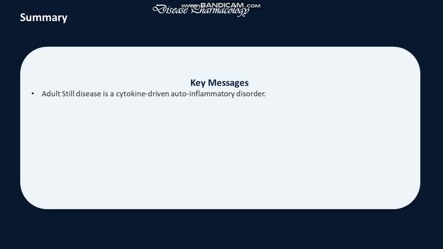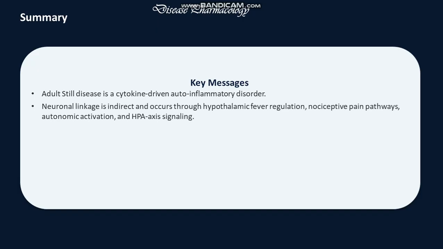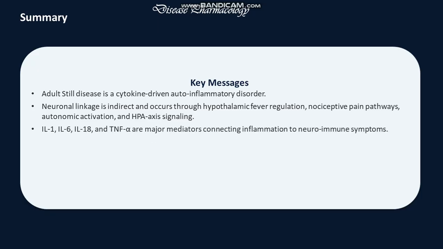These are the summary and key messages. Adult Still disease is a cytokine-driven autoinflammatory disorder. Neuronal linkage is secondary, but there is involvement of the HPA axis and autonomic activation, nociceptive pain pathways, and hypothalamic fever regulation. These pro-inflammatory cytokines are released during inflammation and fever and act on the neuroimmune system.